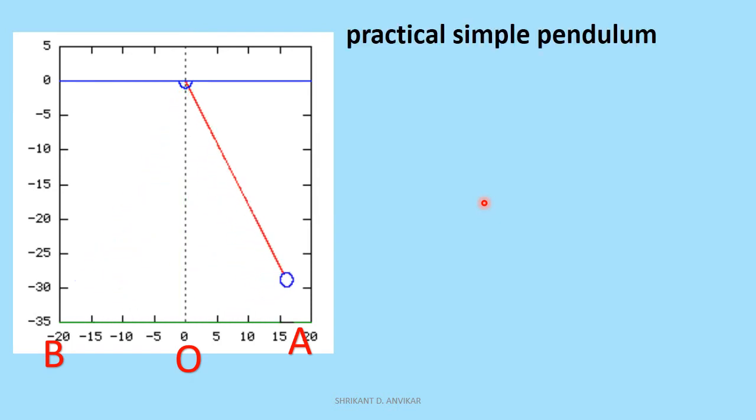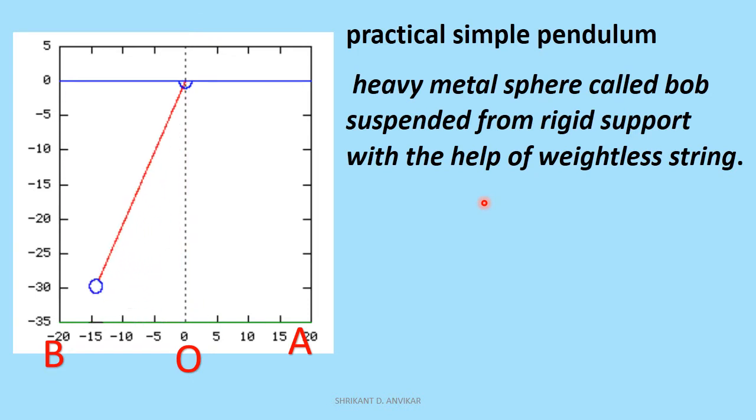Practical simple pendulum. A practical simple pendulum consists of a heavy metal sphere. This heavy metal sphere is known as the bob. It is suspended from a rigid support with the help of a weightless string.